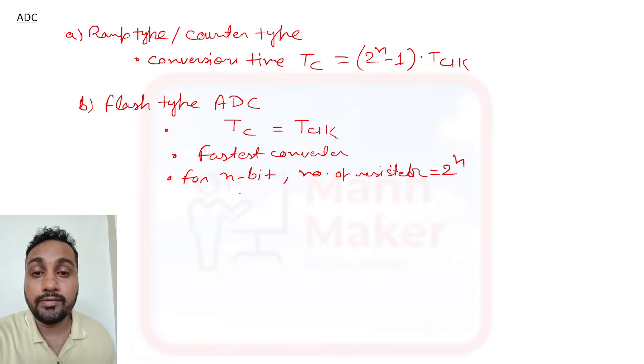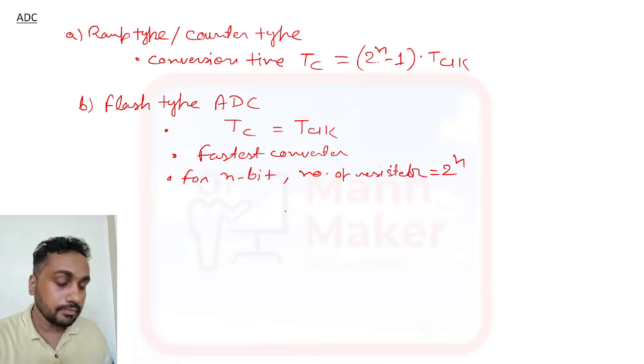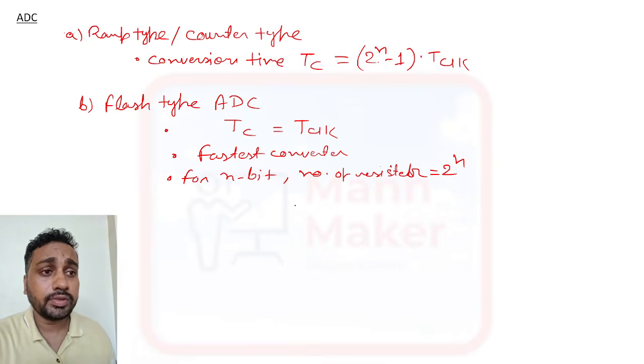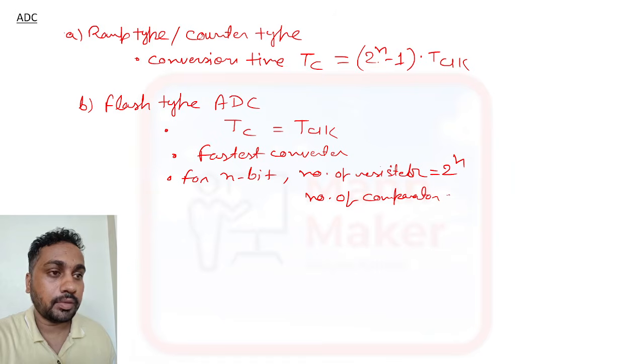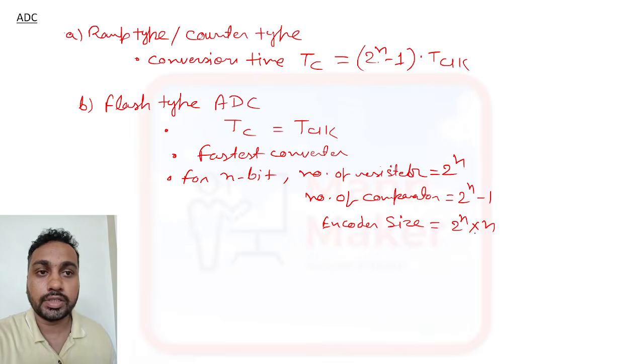And the number of comparators is 2 to the power n minus 1, and the encoder size is 2 to the power n into n. Just remember this point.